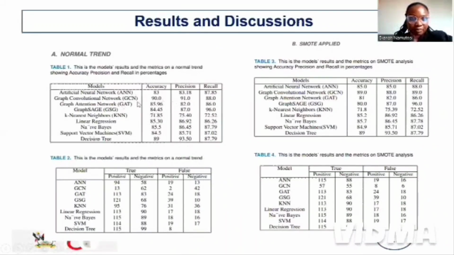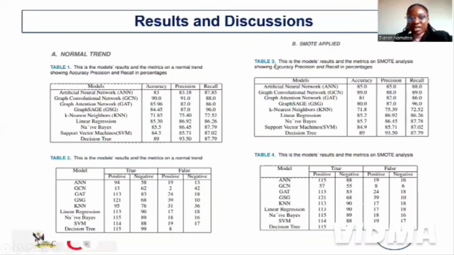For the GNNs, the most performing GNN was the GCN, and it has an accuracy of 90. And we see that GAT and GraphSage also have 80 and 85 accuracies. And then you may see that these other models, the traditional models, are also having high accuracies. But when it comes to performance, we find that the GNNs are still giving more accurate predictions than the traditional machine learning models. And these are just the representation of the confusion matrix values, the true positives and false positives.